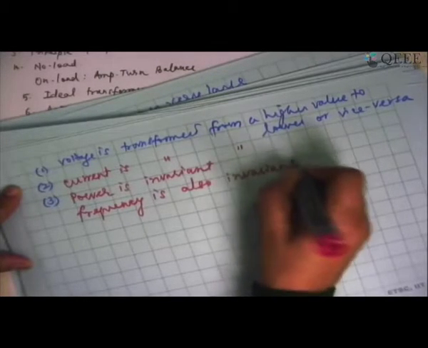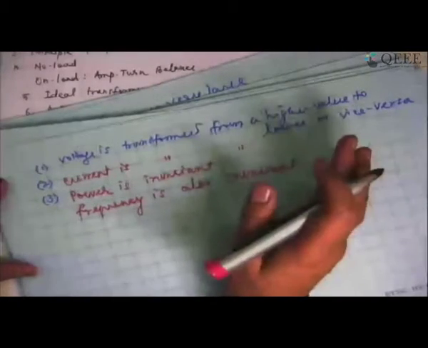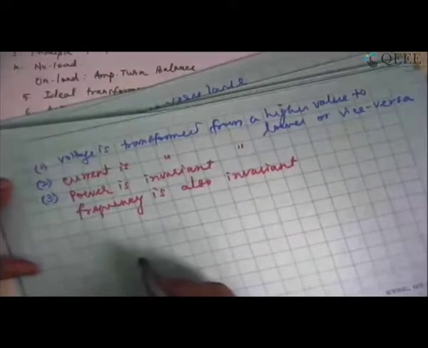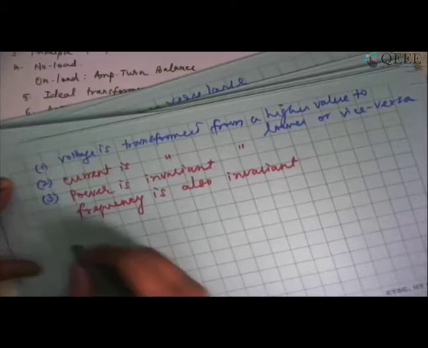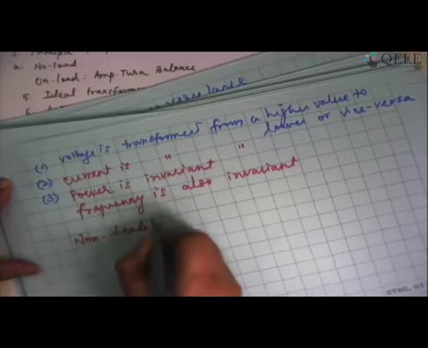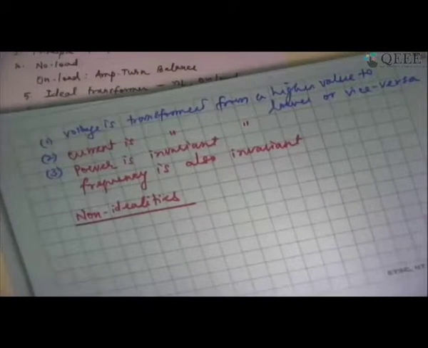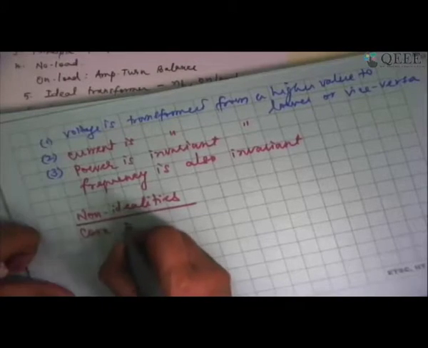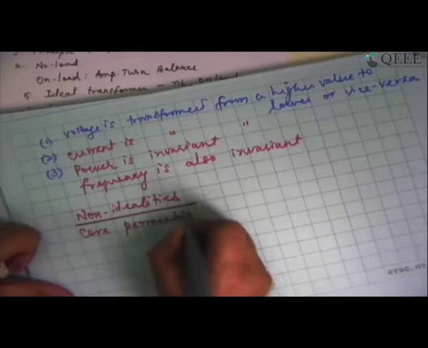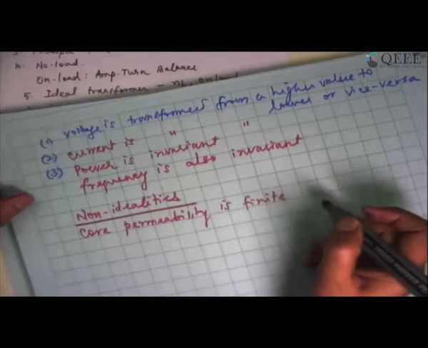So this summarizes the transformer action under no load as well as load condition, provided I am looking at it as an ideal transformer. When I look at non-idealities in a transformer, what are all the non-idealities? That's what I'll have to look at. So in the case of non-ideality, first of all, I have to say core permeability is finite. It cannot be infinite. It has to be finite.